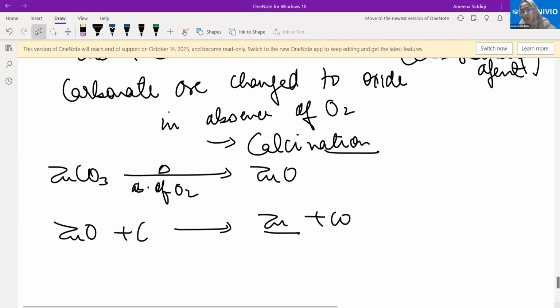That is calcination. Once we have done the roasting or the calcination, based on what type of ore we had, we get the oxide. And once we have got the oxide, we can reduce it using carbon as a reducing agent. What we will get there is the pure metal and carbon monoxide. Clear? Fine. Moving on to the next point.